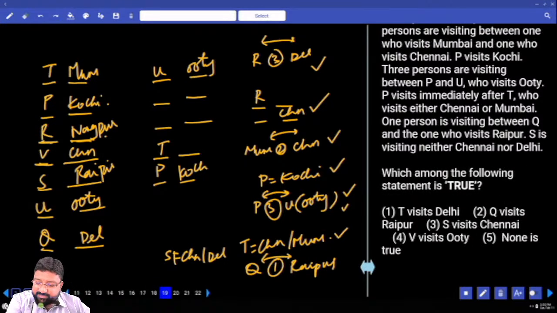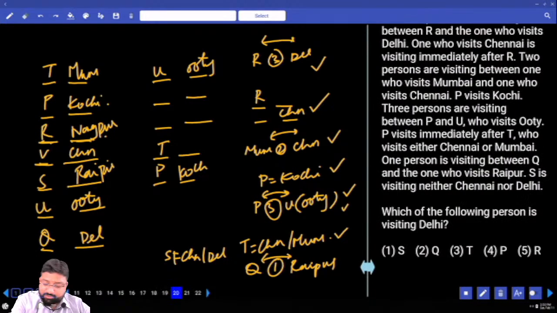Which among the following statements is true? T visits Delhi? No. Q visits Raipur? No. S visits Chennai? Is S visiting Chennai? No. V visits Ooty? No. What's my answer? None is true. Which of the following persons is visiting Delhi? Q.